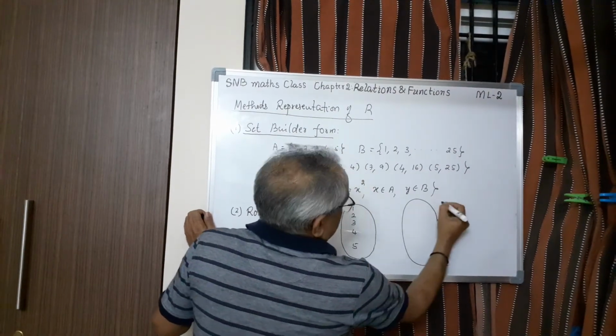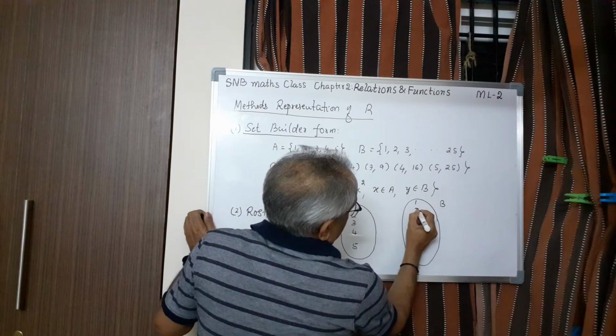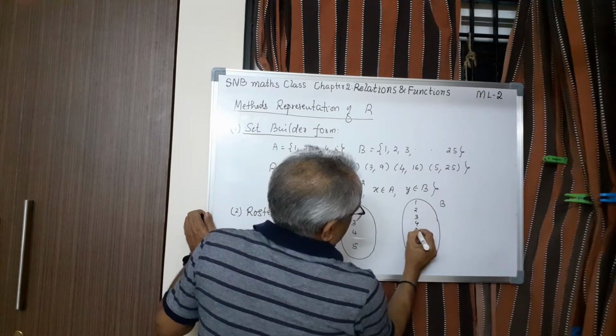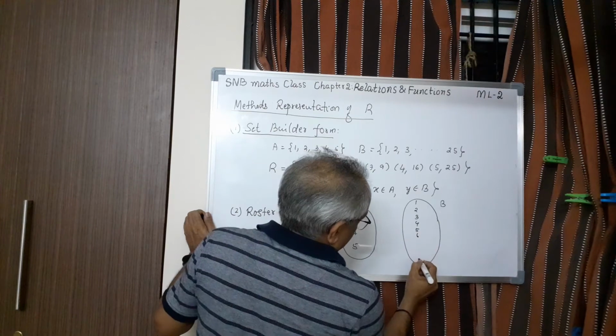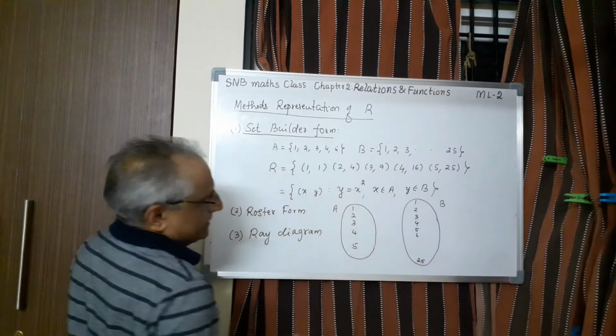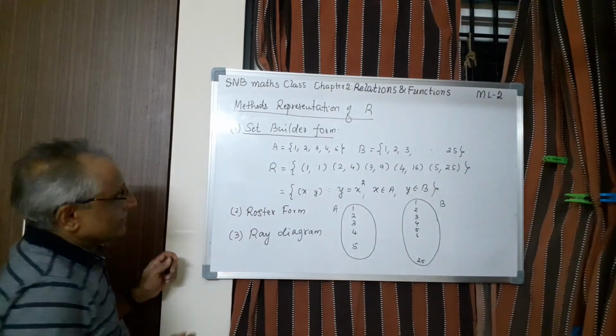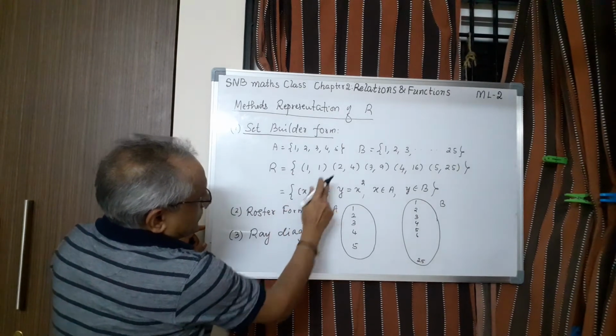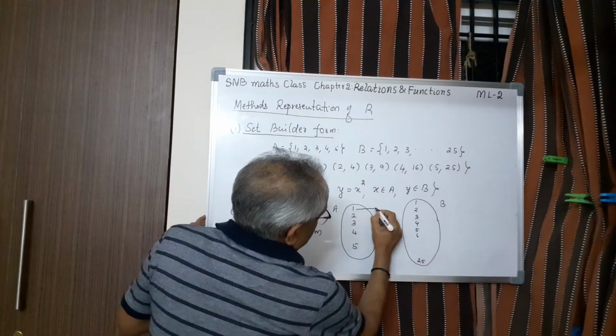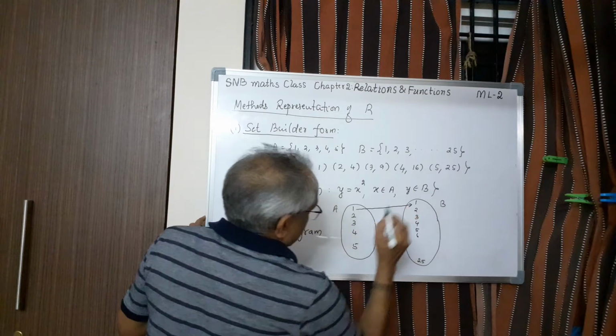Here this is A, this is B. 1, 2, 3, 4, 5, 6, etc. up to 25 you have to write. Of course, I don't want to write everything. Now I have to show like this. 1 is related to 1, therefore I have to show, that is why it is called ray diagram. I have to show like this.